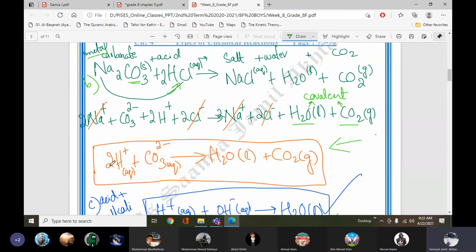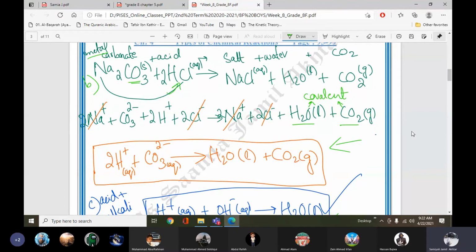2H positive plus CO3 2 negative, and it will give water and carbon dioxide. Here the state is changing from aqueous ions to liquid and gas, which is forming. So this is the ionic equation for this reaction. And remember boys, the ionic equation is very important to write.